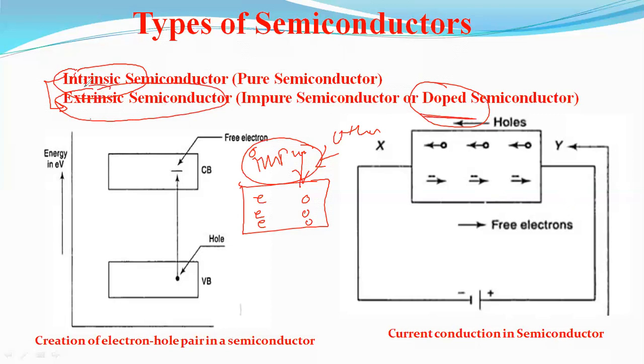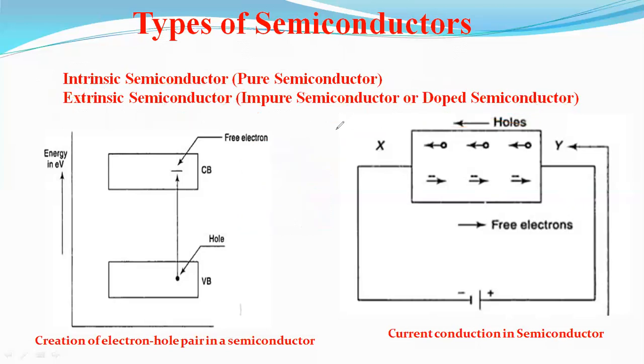That's why the extrinsic semiconductor is called an impure semiconductor, and because the impurities are added by doping, it is called a doped semiconductor. See how a pure semiconductor is converted to impure because of doping. Doping is nothing but adding impurities to the pure semiconductor.